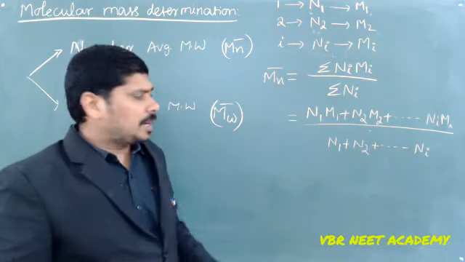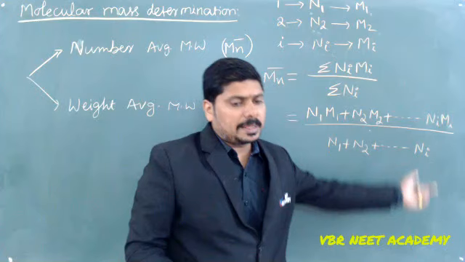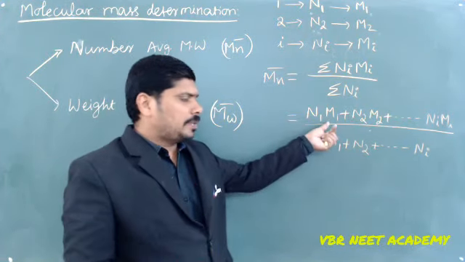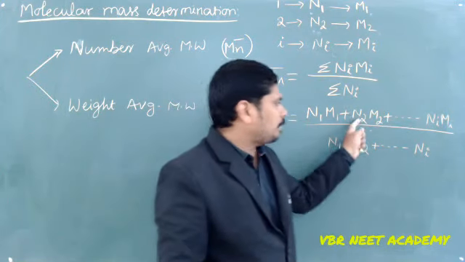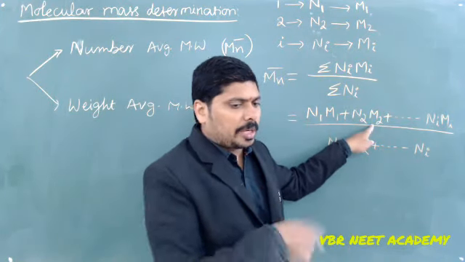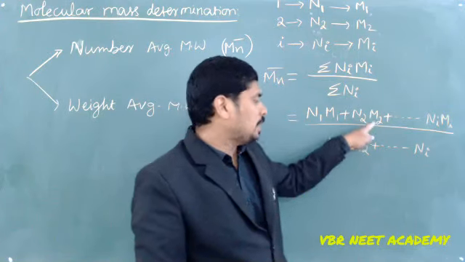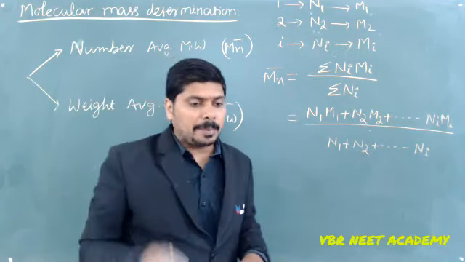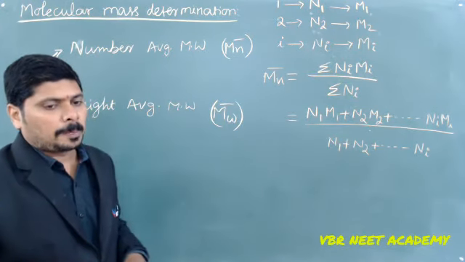So I have some 30 number, 40 number, 50 number, like that. Each number and its molecular weight are multiplied. We take the sum of all those products and the sum of the numbers. That is how I get the number average molecular weight.